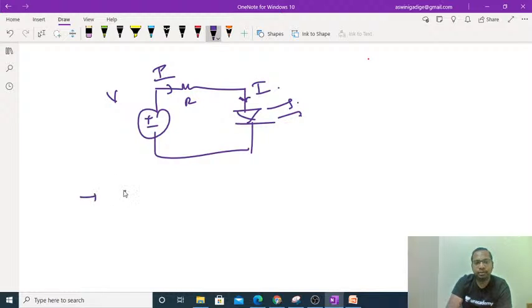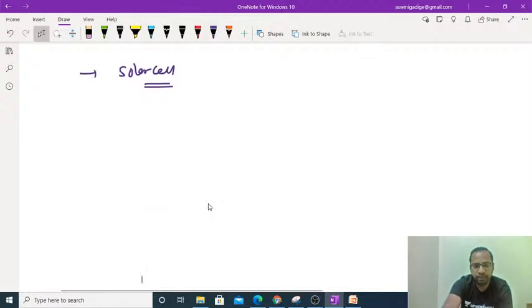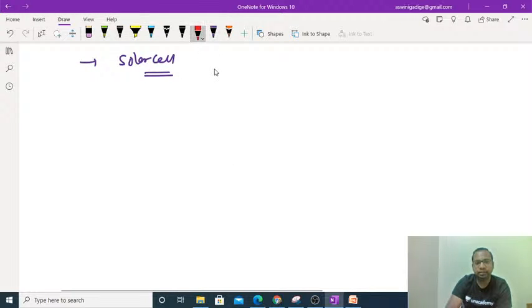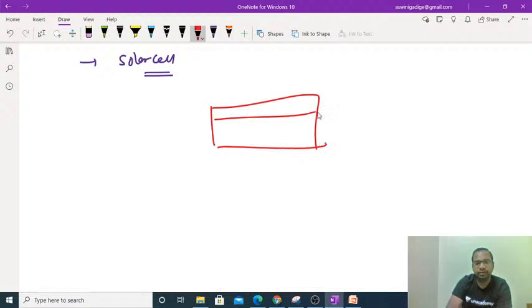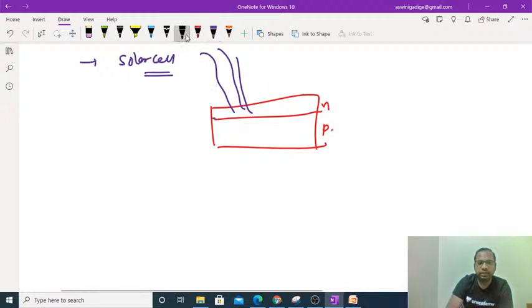The next topic is the solar cell. Coming to the solar cell, it is also just one type of PN junction diode, guys. We will have a thin N type, and here the P type will be there, and the photons are going to be projected here. Due to the thin layer of the N type, photons will directly enter into the P type and start breaking the covalent bonds. Generally we know that at the N side we have positively charged ions, and at the P side negatively charged ions.